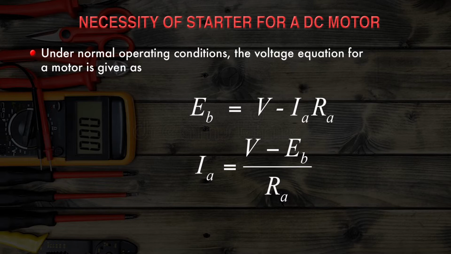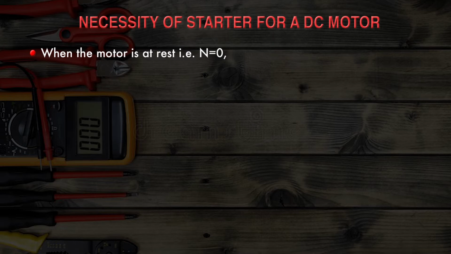So just try to understand, this Eb is equal to what? Eb is equal to P phi N upon 60 times Z upon A. That means this Eb, or you can say back EMF, is directly proportional to the speed of the motor. So when motor is at rest, means speed of DC motor is 0. That means Eb is 0 because Eb is directly proportional to speed of DC motor. So if we are saying that motor is at rest, that means N is 0. If N is 0, that means this Eb is 0.